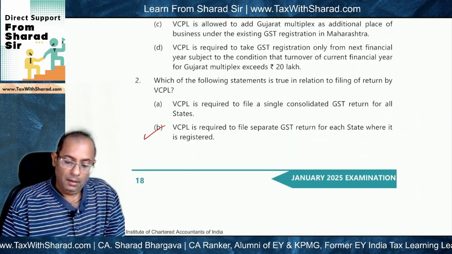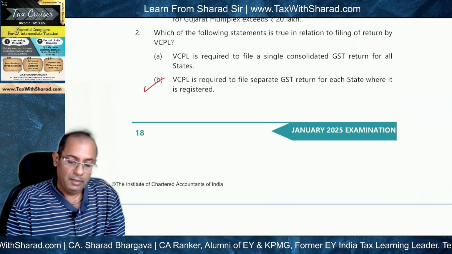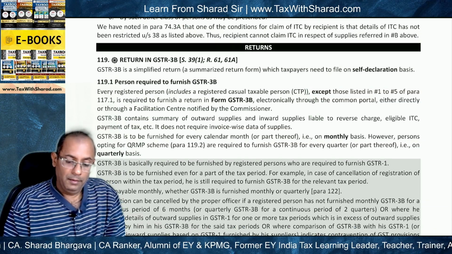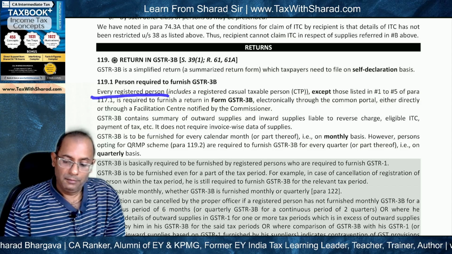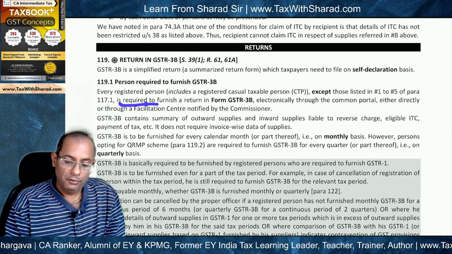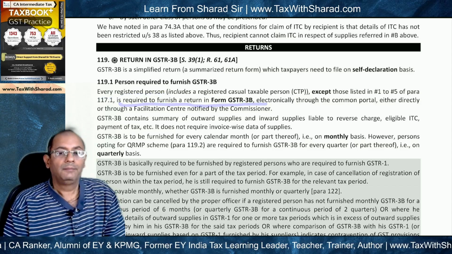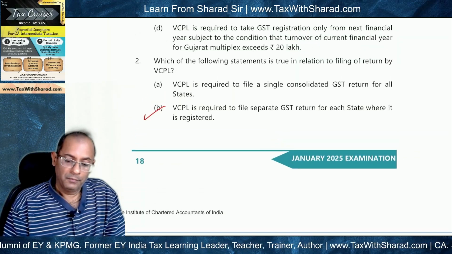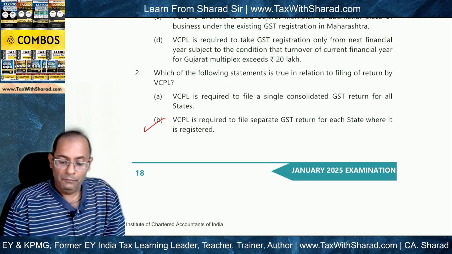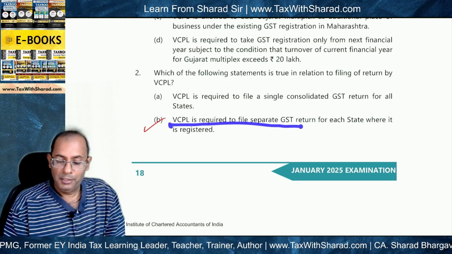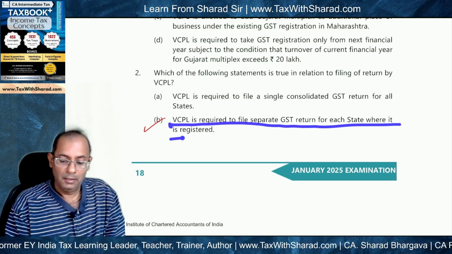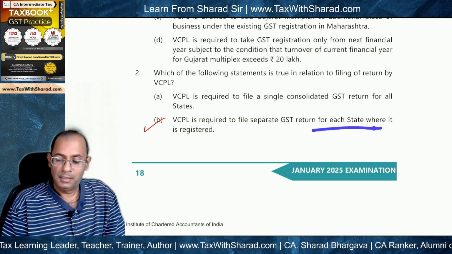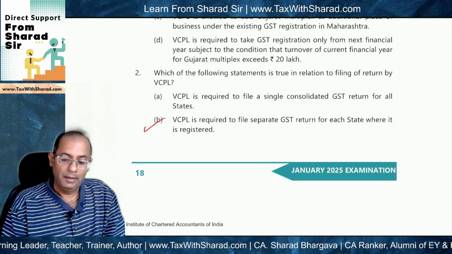Okay. Now, when we talk about filing of returns, we need to note this. Every registered person is required to furnish a return in GST R3B. So what will be the correct answer? BPCL will be required to file separate GST return for each state where it is registered, because for each registration it becomes a registered person. So for each state a separate return is to be filed.